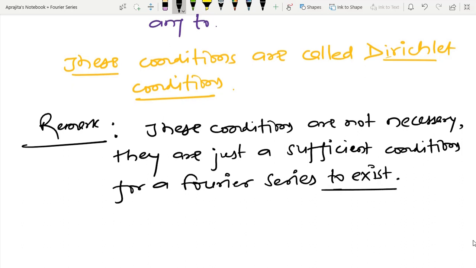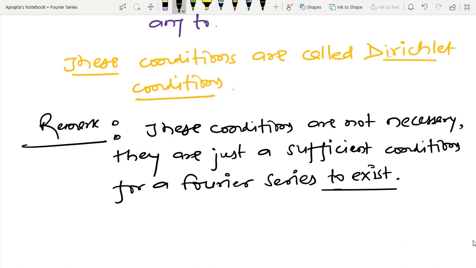So slowly you have to understand what is the meaning of sufficient condition, what is the meaning of necessary condition, and what is the meaning of necessary and sufficient condition. Because this kind of terminology frequently appears in the literature of control systems or in the literature of mathematics. So please try to understand the meaning of necessary, sufficient, or necessary and sufficient condition in a more careful way.